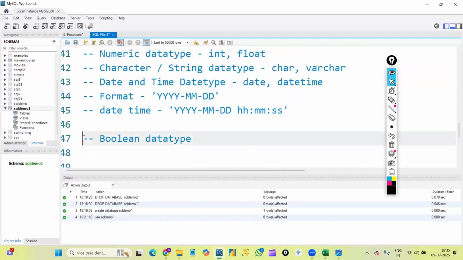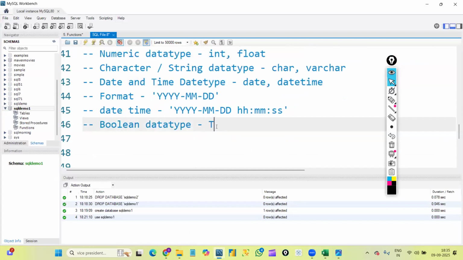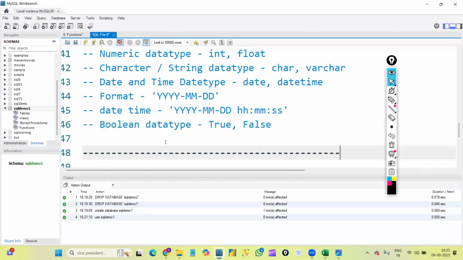Last, the Boolean data type. Actually, we have only two values in this, that is true and false. Very rarely we will use them. If we want to use only true and false, then we will use Boolean as a data type. So up to here, am I clear? Everyone, any doubts?